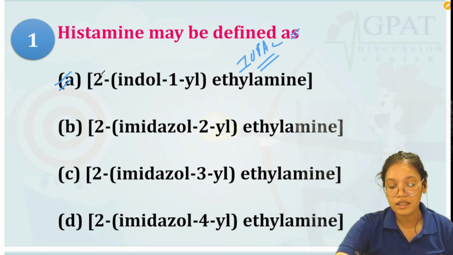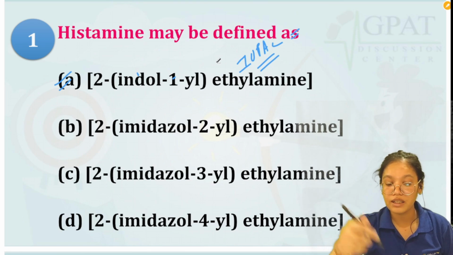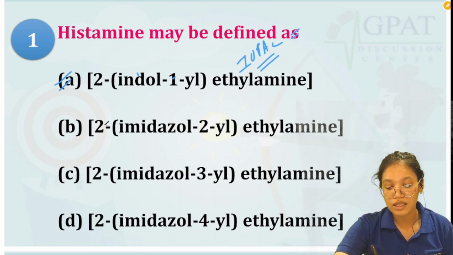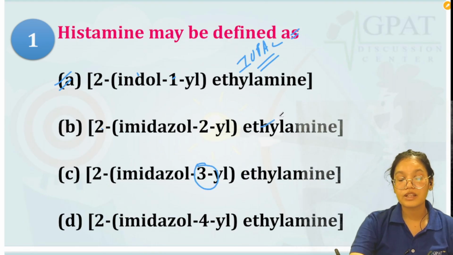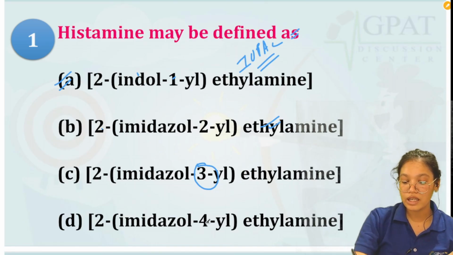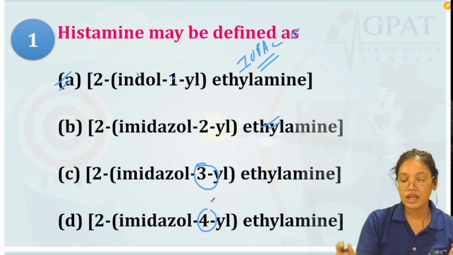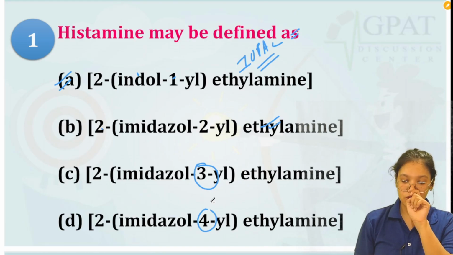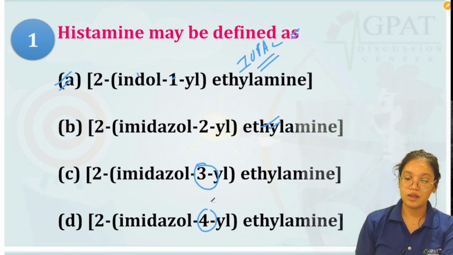They say that it is a 2-indole 1-aryl-ethinylamine. Then in option B it says 2-imidazole 2-aryl-ethinylamine. Then C is the same, just the position of the chain, the ethylamine attachment to that imidazole, has changed. And in option D they have told it is at the fourth position. So they are asking what is the correct name for that.